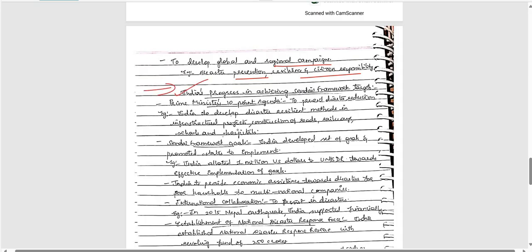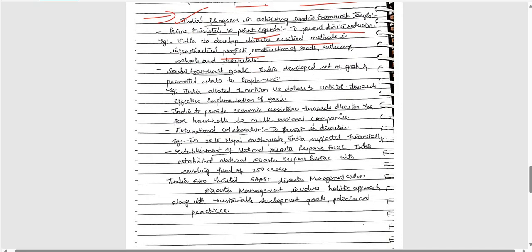He has included some points here with examples. Prime Minister's 10-point agenda to prevent disaster risk. India to develop disaster resilient methods in infrastructure projects especially, very good. Next, coming to the Sendai Framework goals here, India developed a set of goals and promoted states to implement, right? India allotted $1 million US dollars to the UN ISDR towards effective implementation of goals, very good. India to provide economic assistance towards disasters also, to multinational companies especially. International collaboration to assist in disasters, very important.